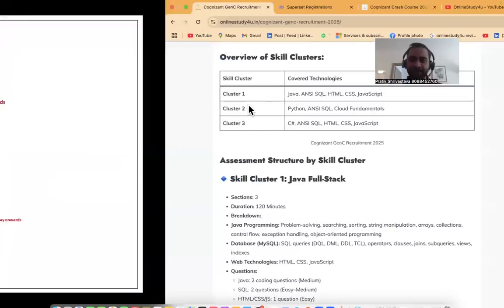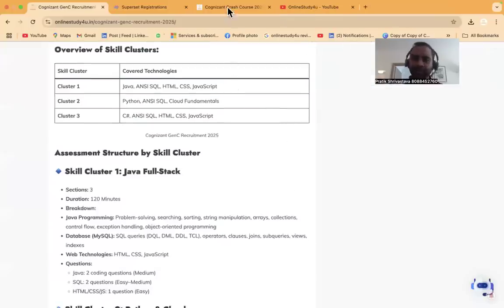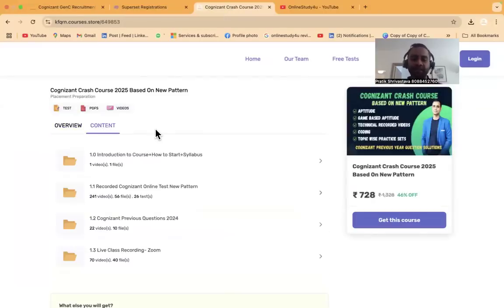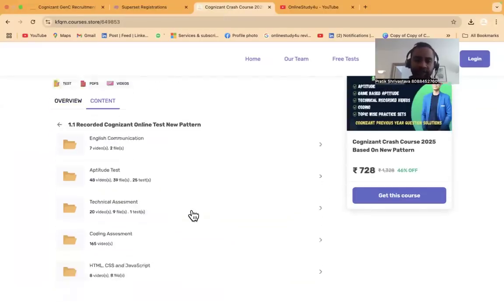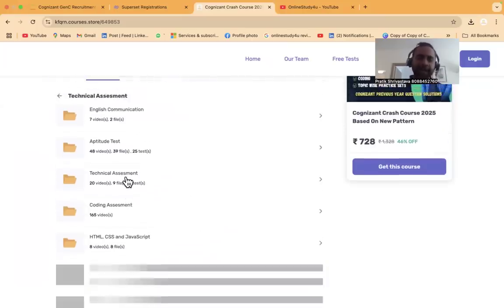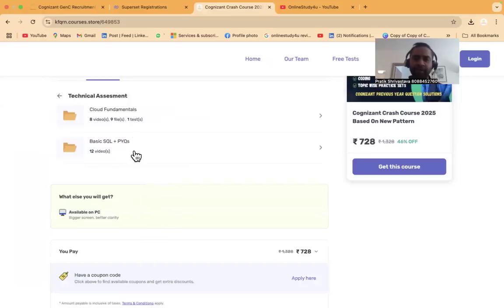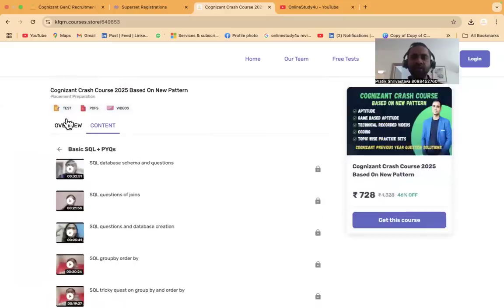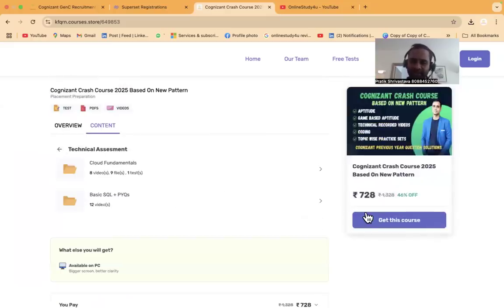But friends, don't take this technical assessment lightly. That is the reason we have launched the Cognizant Crash Course 2025 new pattern. If you go inside this recorded course, you can see HTML, CSS, and JavaScript coding assessment, technical assessment, cloud fundamentals, basic SQL plus PYQs. SQL query questions will be there. We have already covered all of this for you, and the course price is also very low, just 728 rupees. Friends, many times we regret only after we fail in the examination.